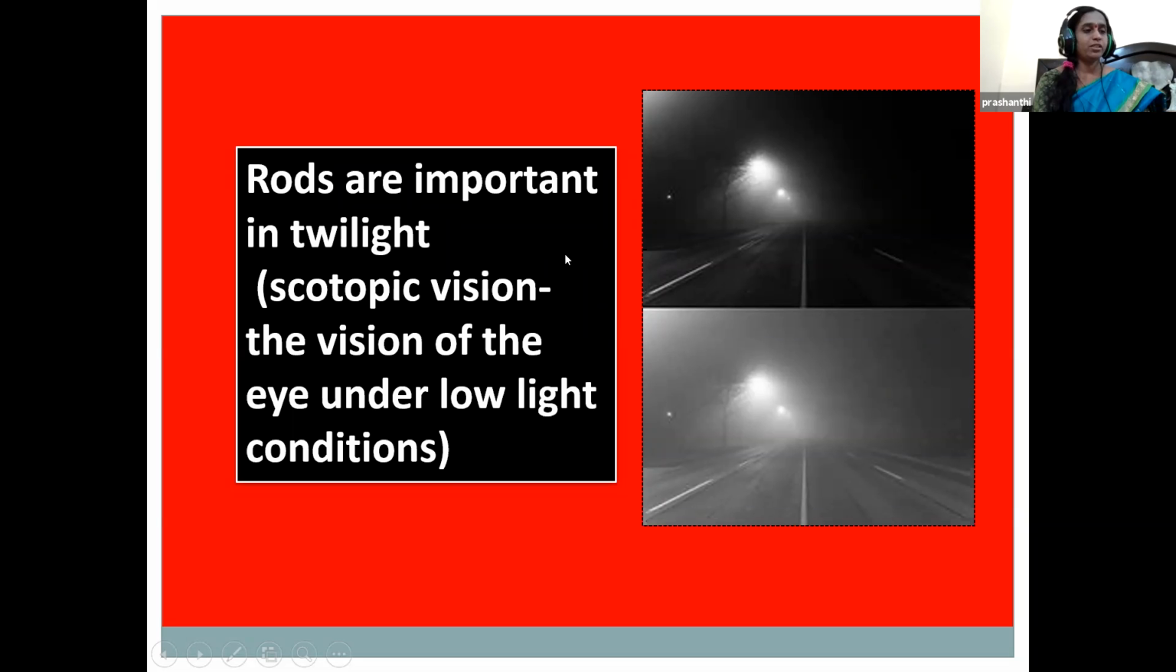Rods function best in low intensity light. Even in the night time, we can see our best due to the help of the rods. We can say it is twilight scotopic vision, that is, the vision of the eye under low light conditions like dusk.